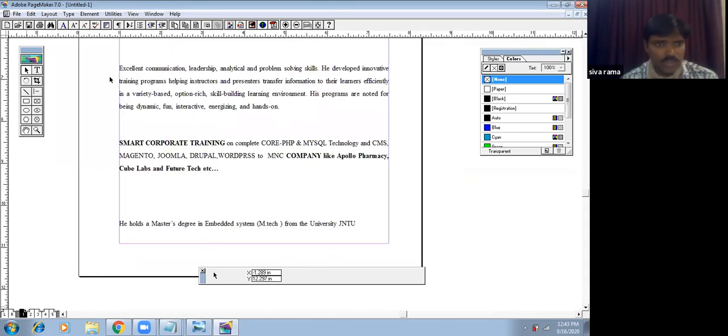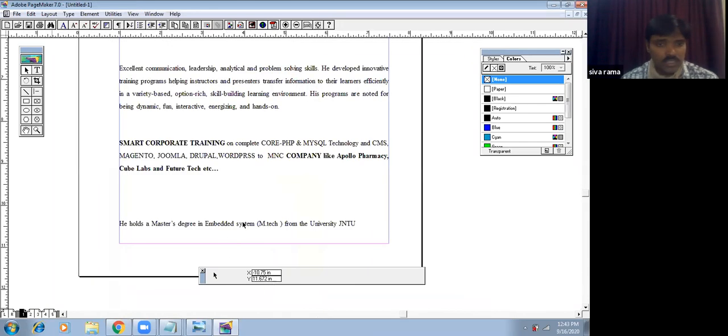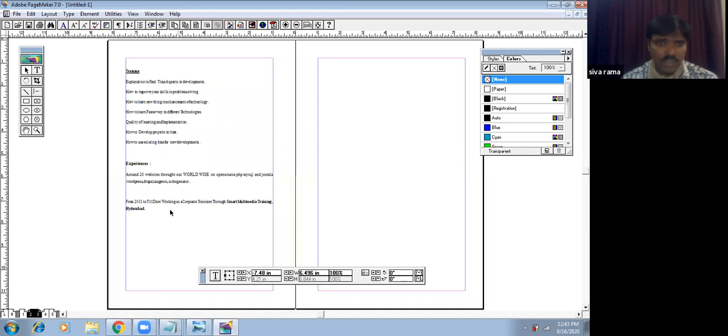The facing page option is there, and then you can go to the next page, the second page. We flow the text from here again. I can go to the first page, where I can collect and find where the data stops. I can click there. Coming to the next page, I paste again here. This much ends here. There is no red mark here, which means the flow has ended here.